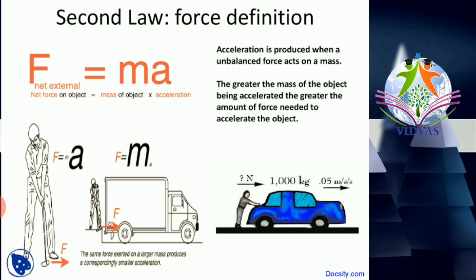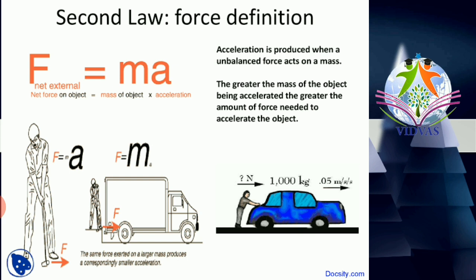The equation is given as F equals ma. How much force you need to apply on an object to accelerate it depends upon the mass of that object. That is, force is directly proportional to mass, and also directly proportional to the acceleration. So this is the second equation.